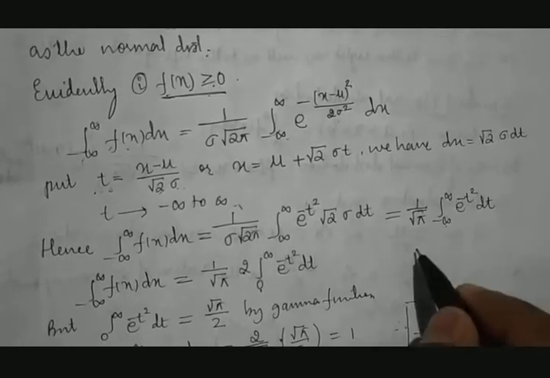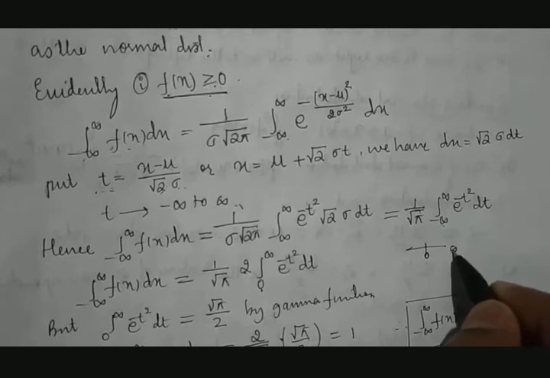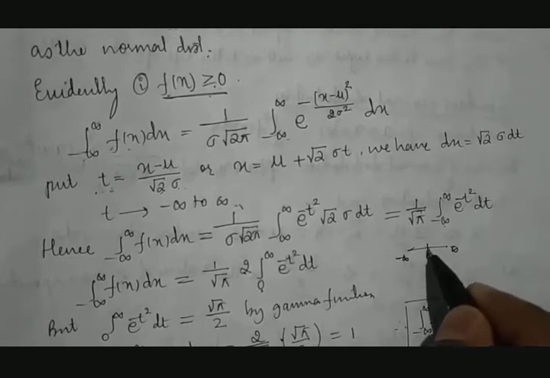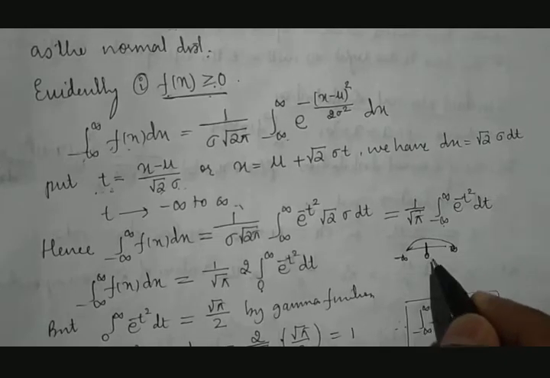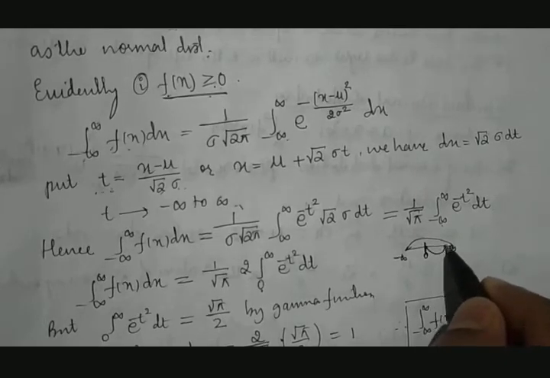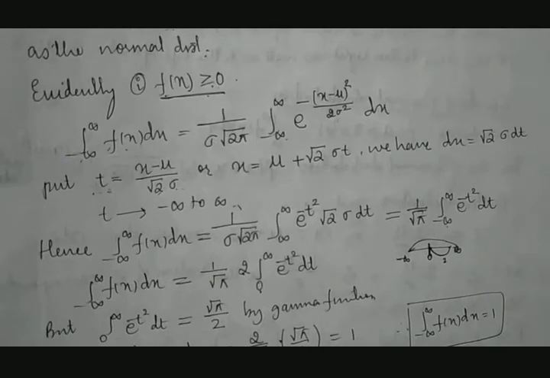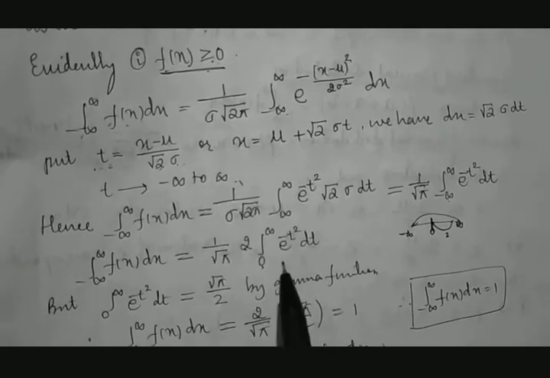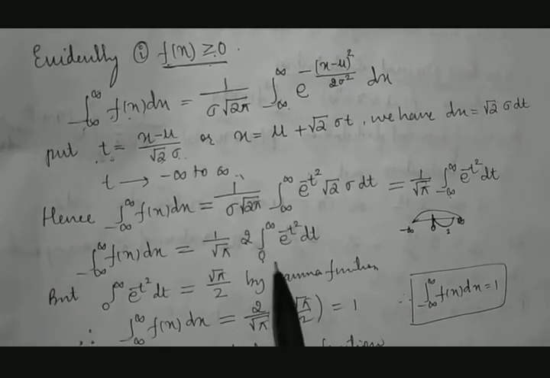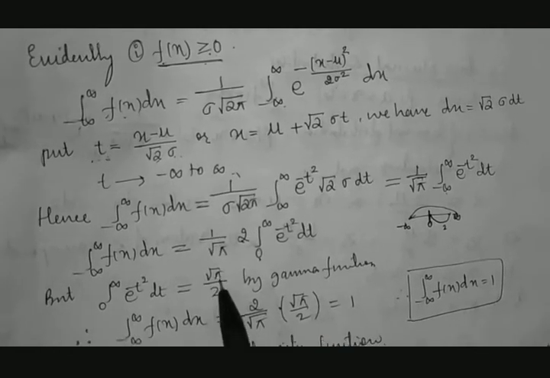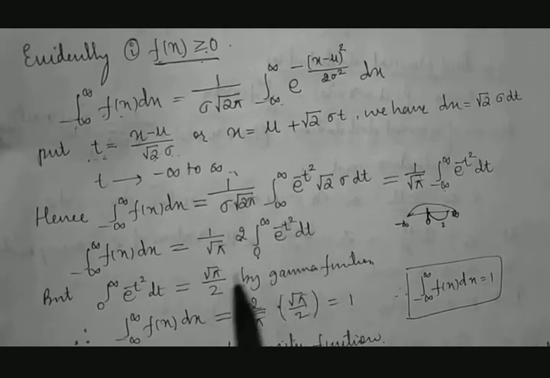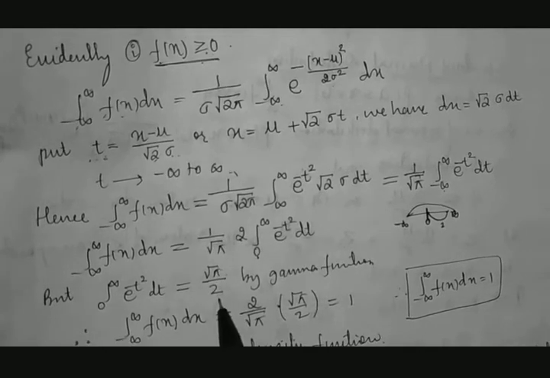If the range is from minus infinity to infinity, and I want to start from 0 to infinity, then I take this distance and multiply it by 2. Then as per the beta gamma function that we have studied in the previous semester, the integral will be square root of pi by 2.